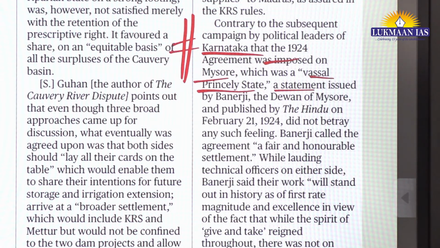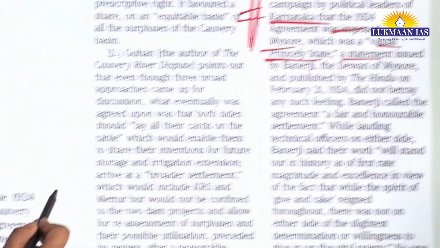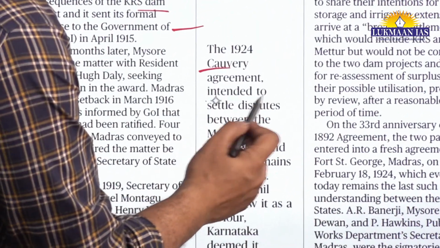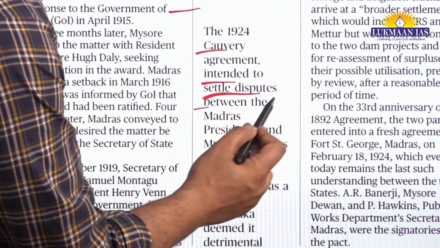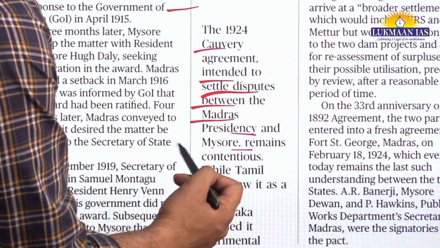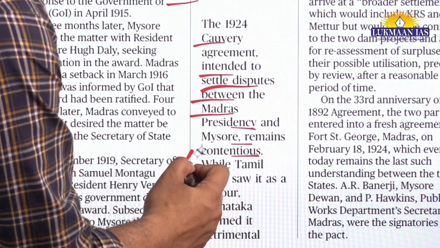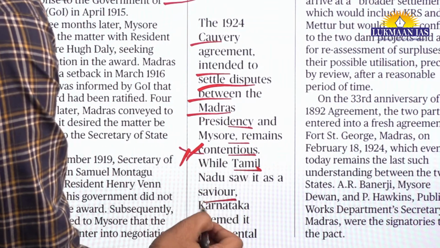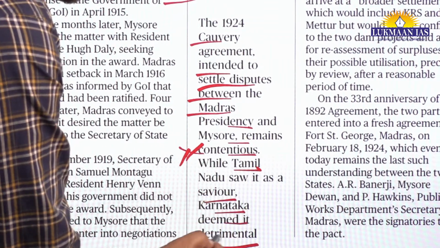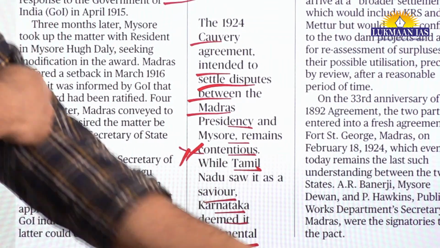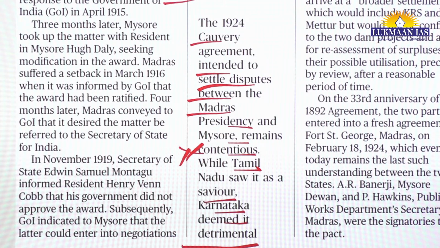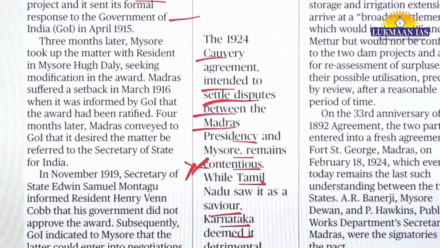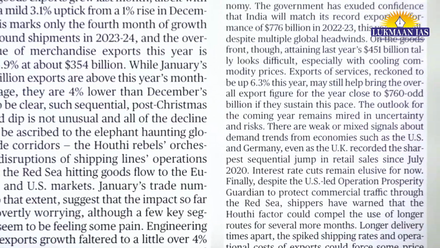Finally, the author says that the 1924 Cauvery agreement, intended to settle disputes between the Madras Presidency and Mysore, remains contentious. While Tamil Nadu saw it as a reservoir, Karnataka deemed it detrimental. As of now, this issue still remains between Karnataka and Tamil Nadu.